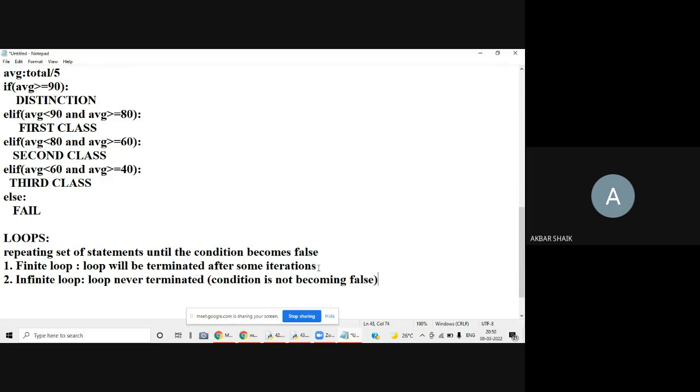What about finite loop? Finite loop means the condition will become false, which means after some time it will become false. When it becomes false, only then the loop will be stopped. That's why it is known as finite. Understood all of you these definitions?